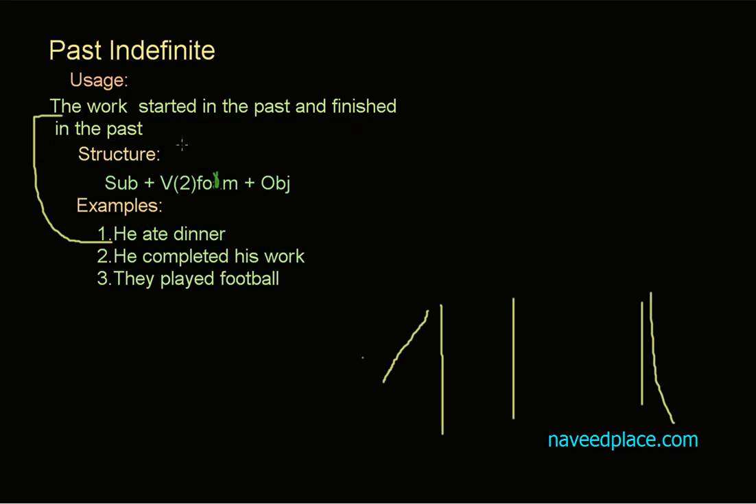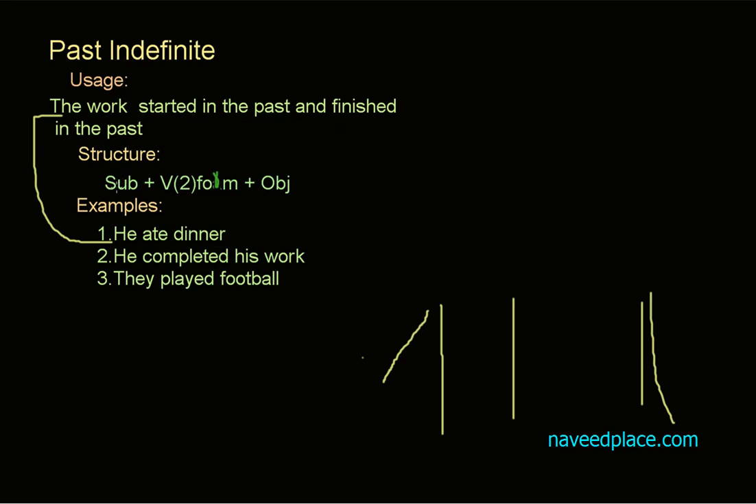Whenever we need to show this, we use past indefinite. Then we have they played football. Definitely they started and they also completed. They played football. Now they are not playing. Now they are no more playing. So definitely this is the work started in the past and finished in the past. So what is past indefinite? The work started in the past and finished in the past.